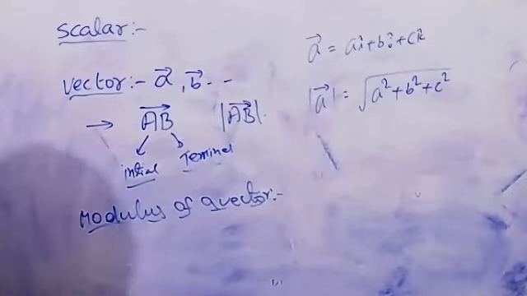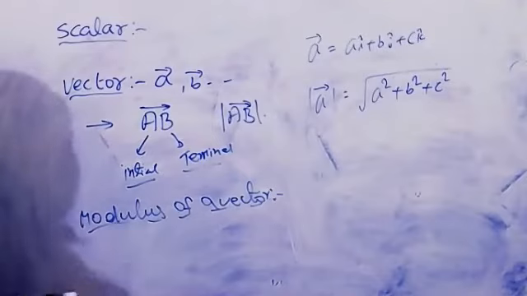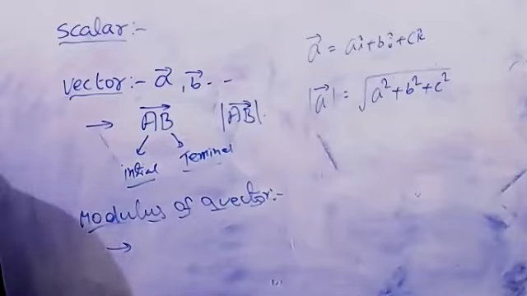Next point you can write here. In general, if you take vectors, how do we represent them?